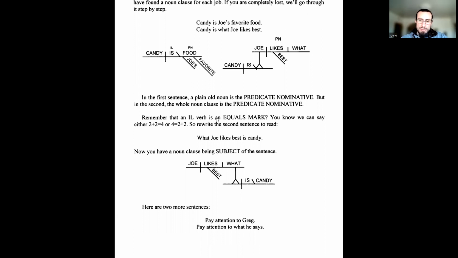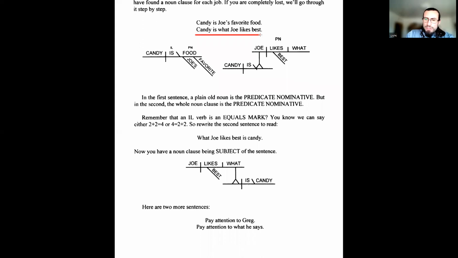So do you remember that? She basically said that you're saying that this thing equals this in some capacity. You know, we can say either 2 plus 2 equals 4 or 4 equals 2 plus 2. So rewrite the second sentence to read, what Joe likes best is candy. Okay, so candy is what Joe likes best. That was the first sentence up here. Candy is what Joe likes best.